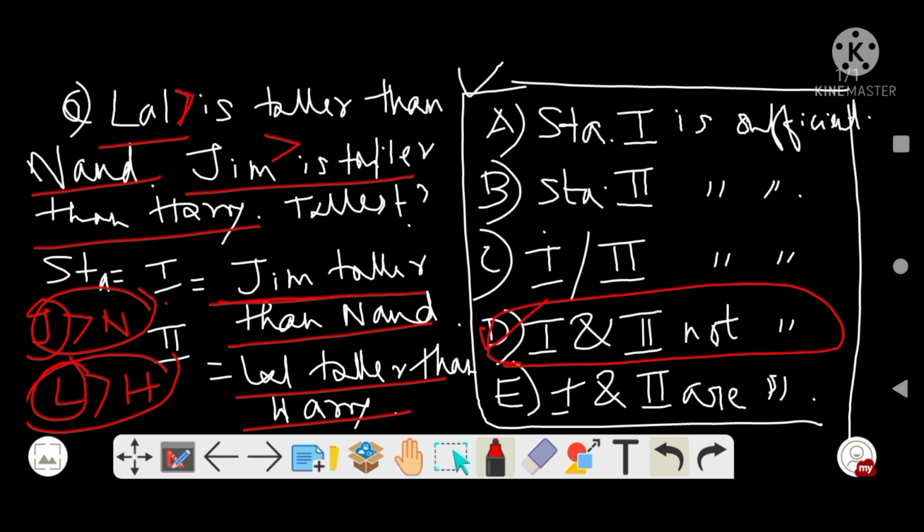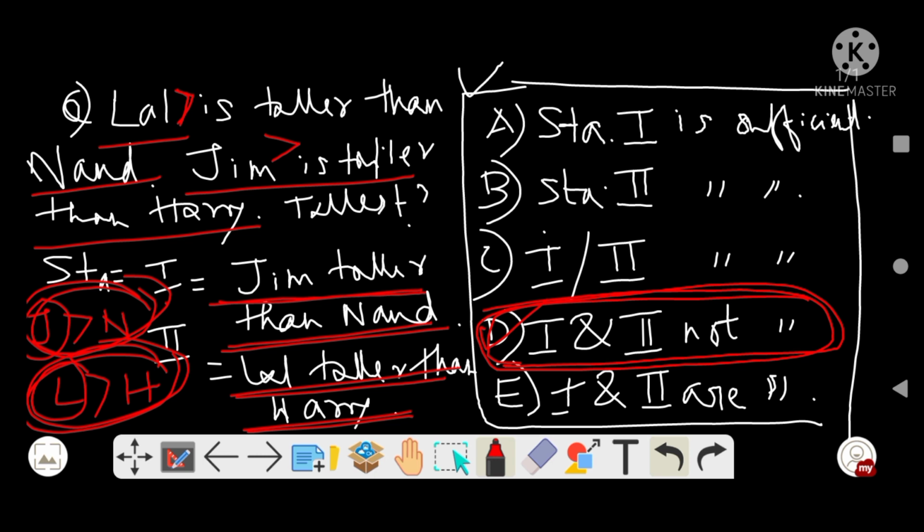First statement is Jim is taller than Nand. Second is Lal is taller than Harry. But with these two, I cannot derive any conclusion about who is tallest. So both of these statements are inconclusive. They are not sufficient to reach the answer.